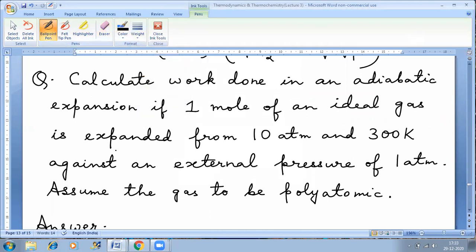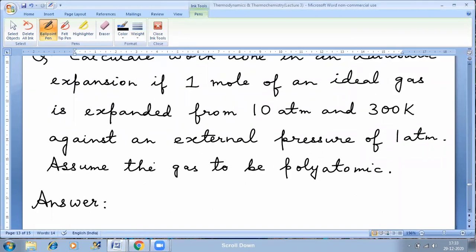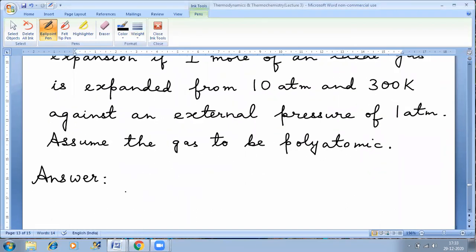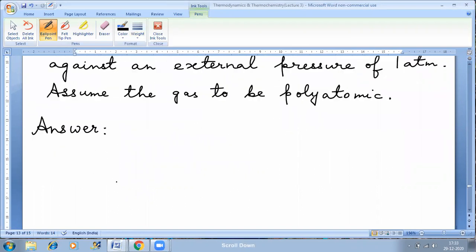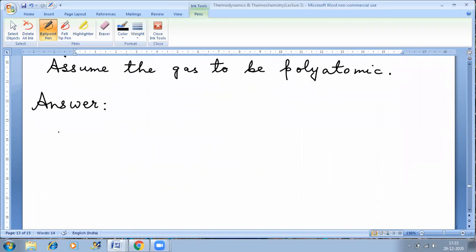It's an adiabatic process, so delta U will be equal to work. That is one. Also, we need to know what all things are given to us in the question. So I can say that P1, and the process is adiabatic.